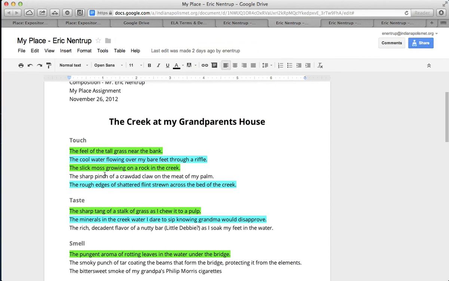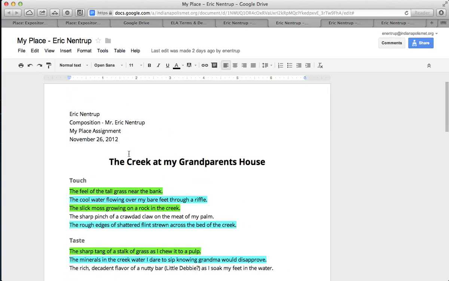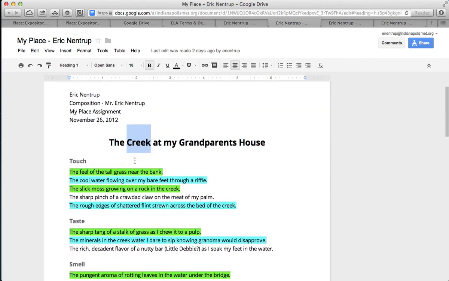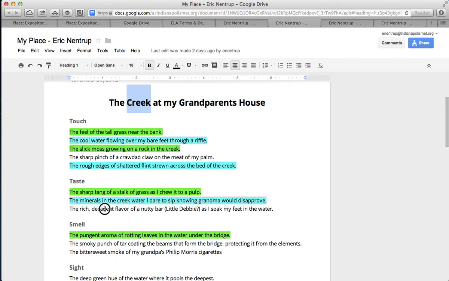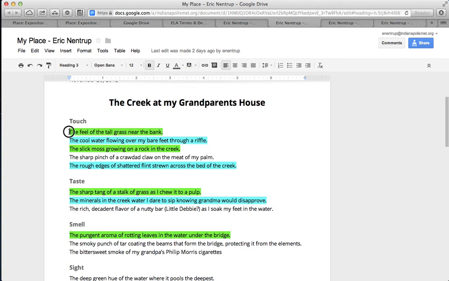What I want to do after I filled out each of the 5 senses with different things that I recognize about my special place, the creek at my grandparents' house, is to come through and look for themes, okay? So the tall grass, I'm going to highlight with the highlight tool green. And I'm going to look for other things that talk about the plants or the grass around the bank.